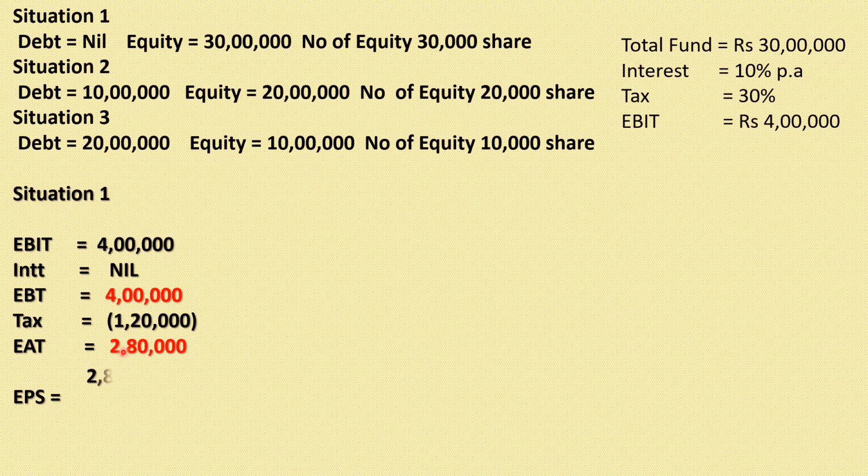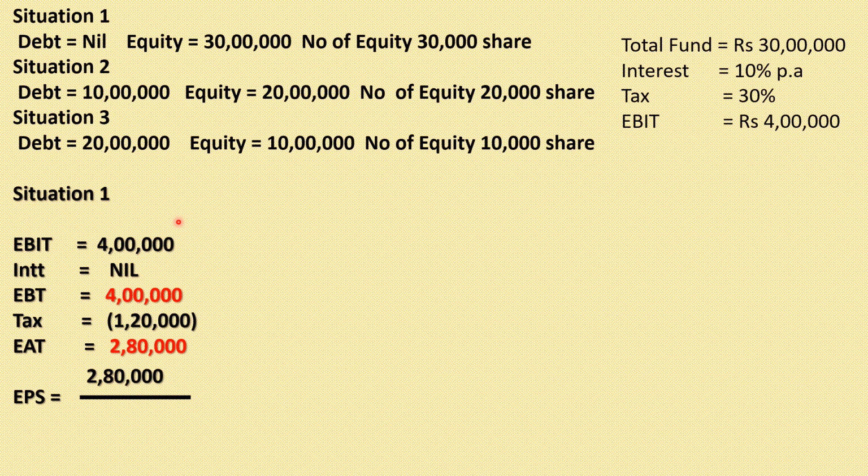Let us calculate the earning per share. Remember one thing, to calculate the earning per share, the formula is EAT divided by the number of equity shares. In situation 1, the total number of equity shares is 30,000. So we divide the EAT by 30,000, and we get the earning per share. What is the earning per share over here? The earning per share is 9.3.